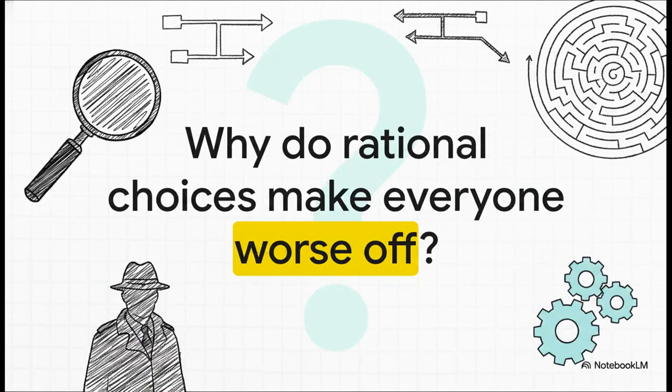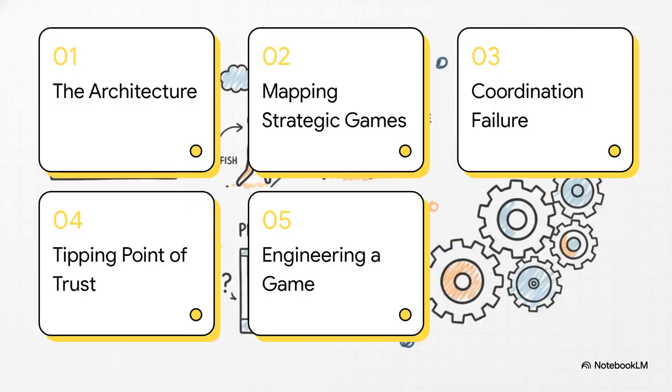So here's the central mystery we're going to unravel today. Think of this as the ultimate detective story of human behavior. Why in the world do entirely rational, logical people intentionally make choices that guarantee a worse outcome for everyone involved, including themselves? I know, it seems like a total paradox, right? But by the end of this explainer, you're going to see exactly why this happens, and more importantly, how we can actually stop it. All right, here is our roadmap for today.